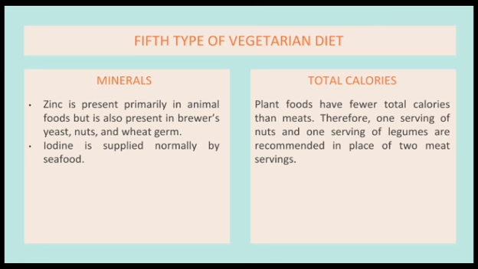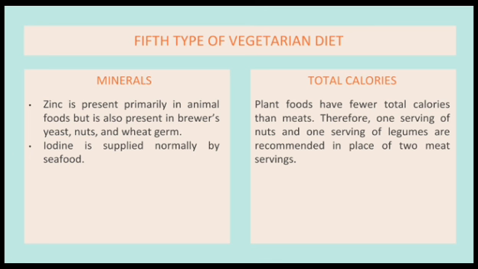For the minerals, we have zinc and iodine. Zinc is present primarily in animal foods but is also present in brewer's yeast, nuts, and wheat germ, while iodine is supplied normally by seafood. In a vegan or vegetarian diet, it can be supplied by seaweed and iodized table salt. Many families add a small amount of powdered kelp, which is a seaweed, to food 2 to 3 times a week to ensure an adequate iodine intake.